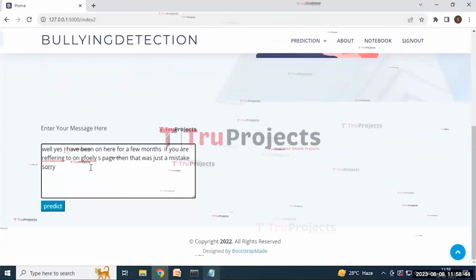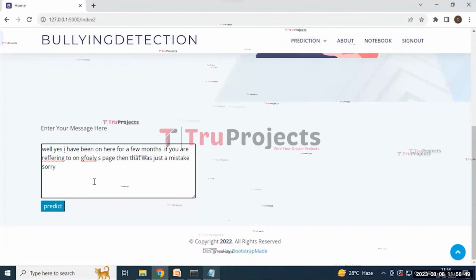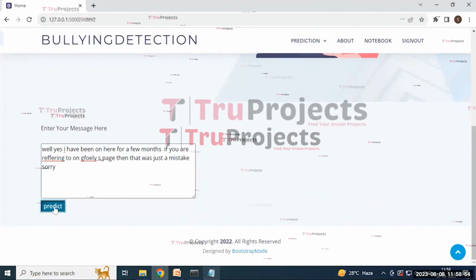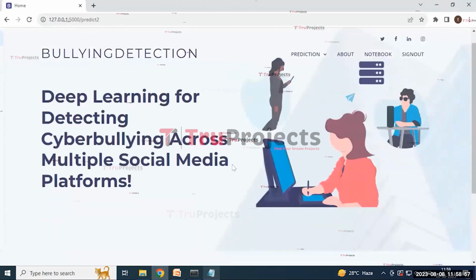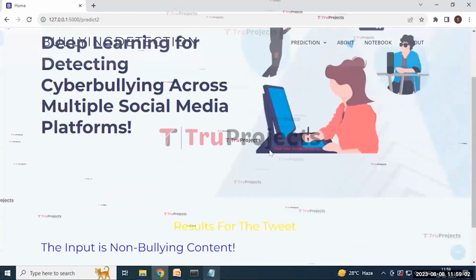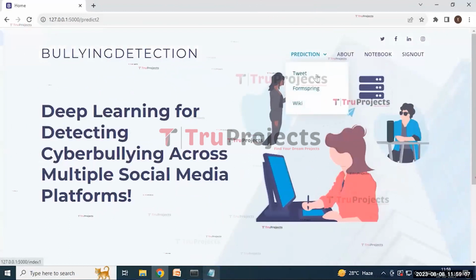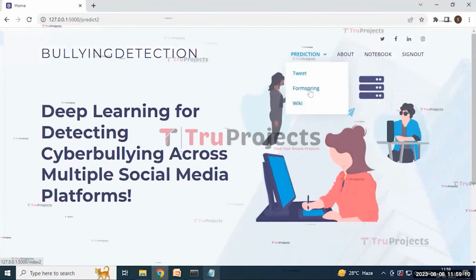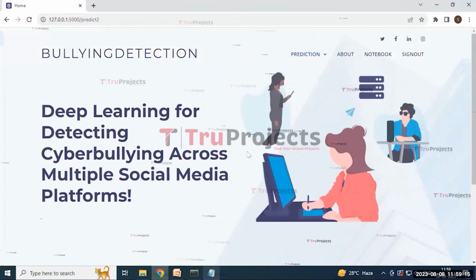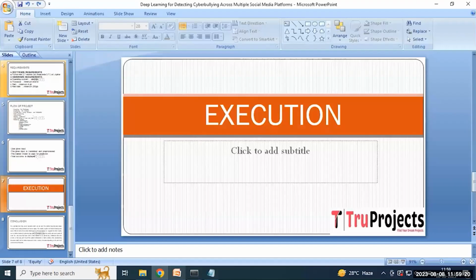And enter another message: I have been on here for a few months. If you are referring to a page, then that was just a mistake, sorry. And then click on the predict button. Here it predicted the input is non-bullying content. In this way, we can predict whether the message is bullying or not bullying by using 3 various datasets of tweet, formspring and wiki. In this way, we can detect bullying across multiple social media platforms.